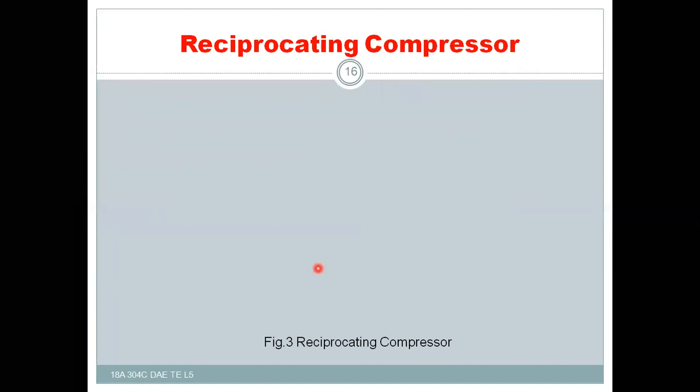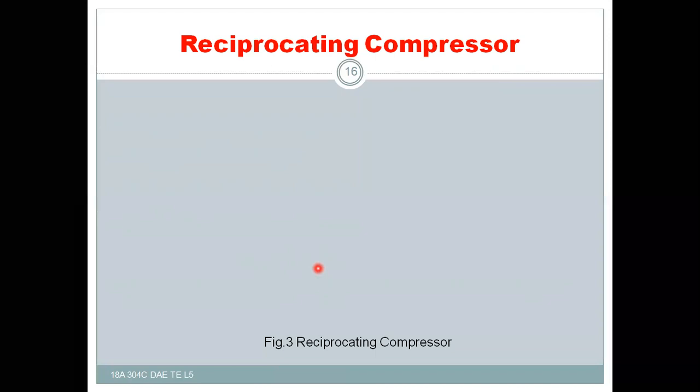Now next is the reciprocating compressor. The main function of the compressor is to compress low pressure air to high pressure air and supply it for the required purposes.